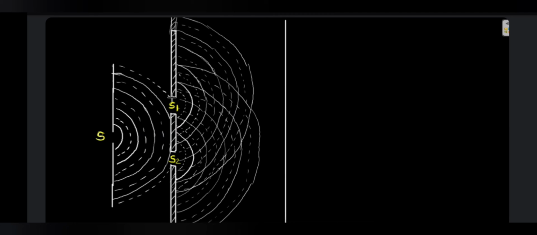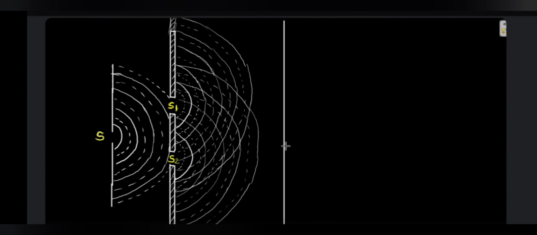There will be several waves given out from S1 and several waves given out from S2. So interference of these two waves is going to take place as the waves diverge out from these sources. If you see this interference pattern closely, at some places the bold lines are overlapping with bold lines, at some places the dotted lines are overlapping with dotted lines of the other source, and at some places the dotted lines of one source are overlapping with the bold lines of the other source. So what exactly does this show?